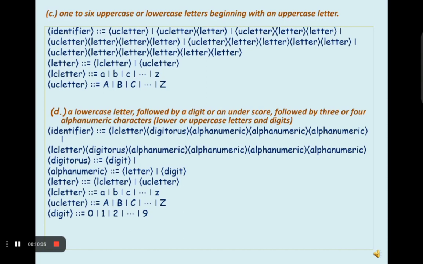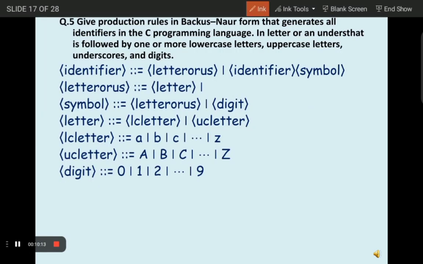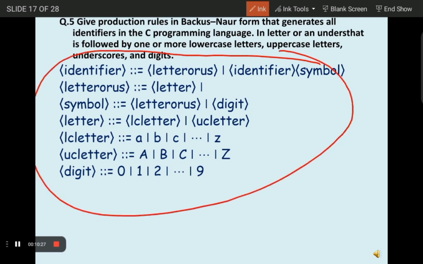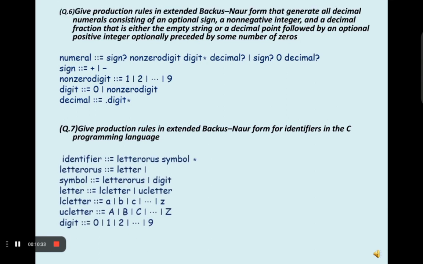Now let's see another question. In this question we have to give production rules in Backus-Naur form that generate all identifiers in C language: a letter or an underscore followed by one or more lowercase letters, uppercase letters, underscores, and digits. So here the symbols, that is identifier, letter, symbol, digit, all I have previously explained to you. You can refer to that.